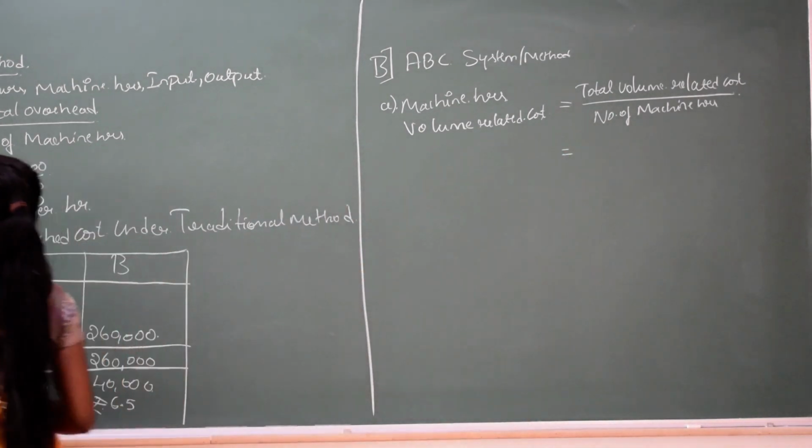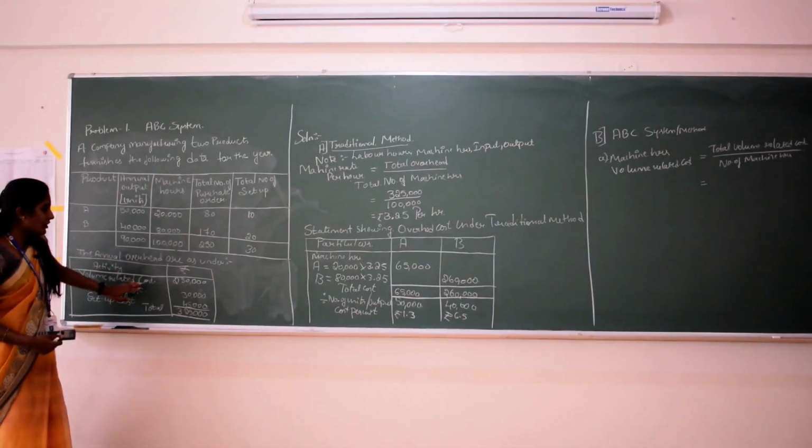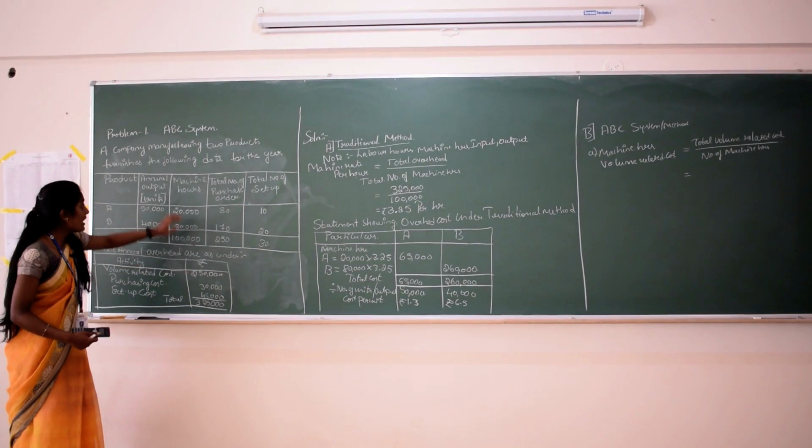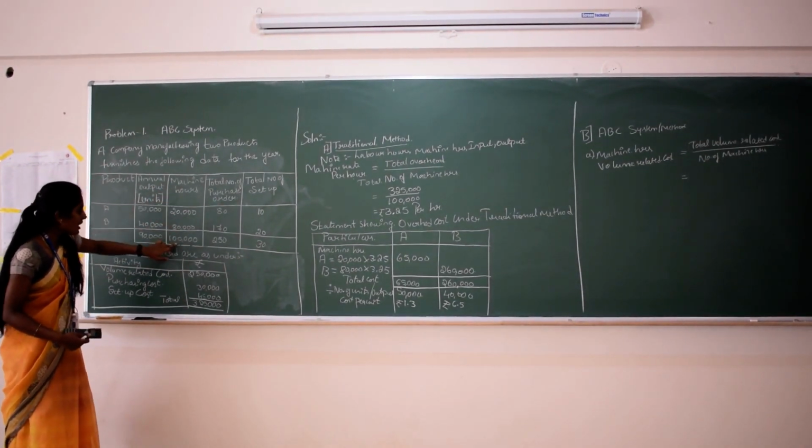You can see here the machine hours is 1 lakh and the volume related cost is 2,50,000. What is the base here? Machine hours.